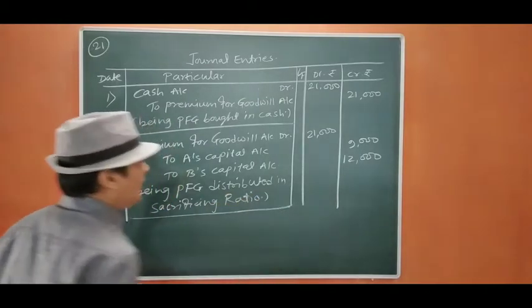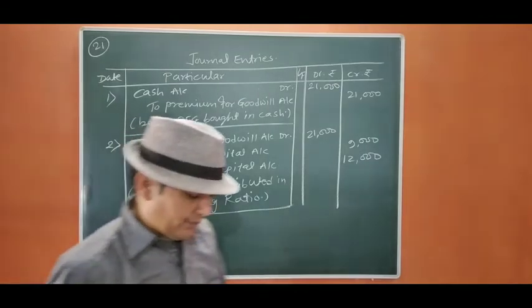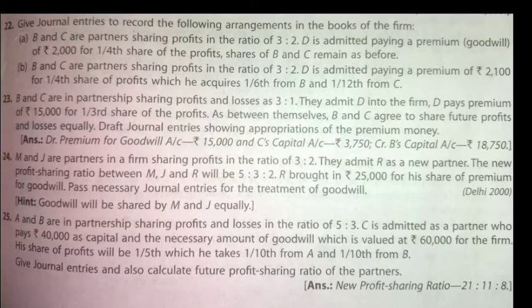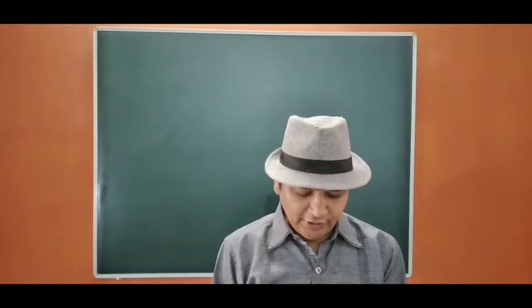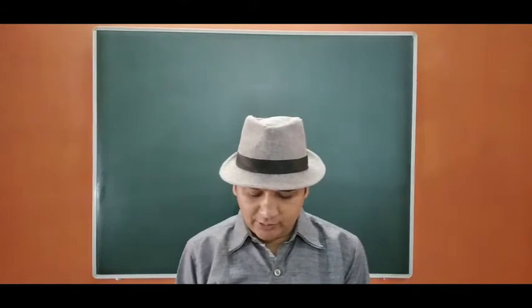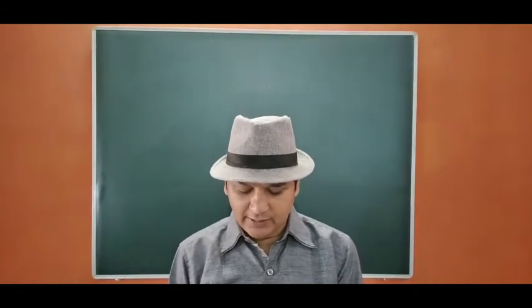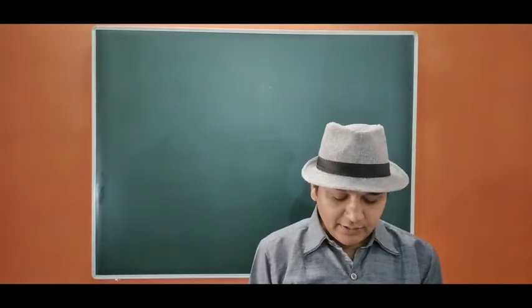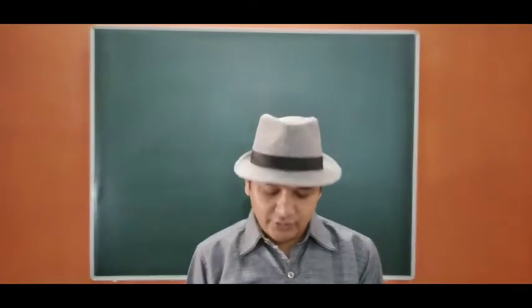Now we are going to move to the next question. Question number 22. There are two parts. Give journal entries to record the following arrangement in the books of the firm. First, B and C are partners sharing profits in the ratio of 3:2.